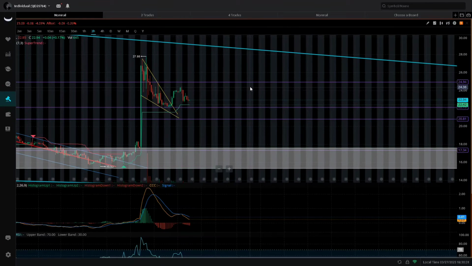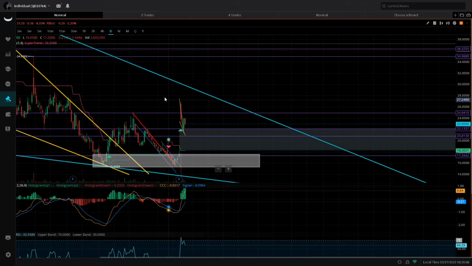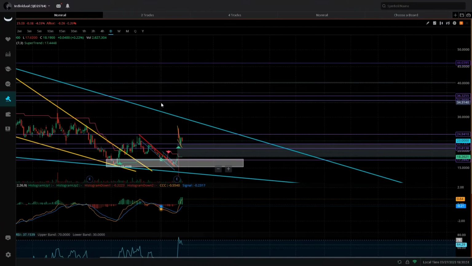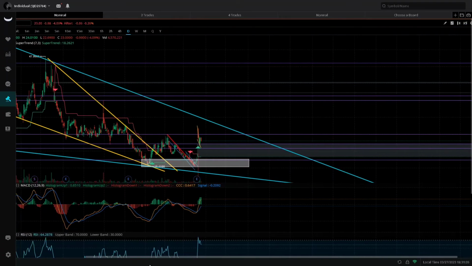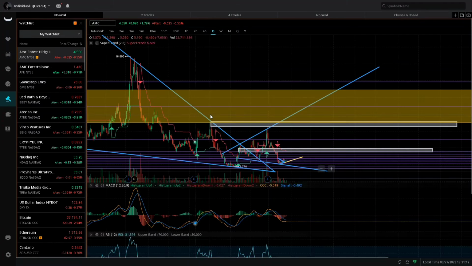And I think we are going to test this $27, $28 range here in the short-term future, probably this week or next week. And if we can get above $28 to $30 on GME, I am expecting this thing to absolutely go parabolic. As you guys can see, we have this huge downtrend sloping resistance at around $27, $29. It keeps going lower and lower, so as time goes on, we could break this at lower and lower prices. But if we break above this line here, I'm expecting GME to go absolutely parabolic for multiple reasons. There's little support and resistance, and shorts are highly underwater at those levels.